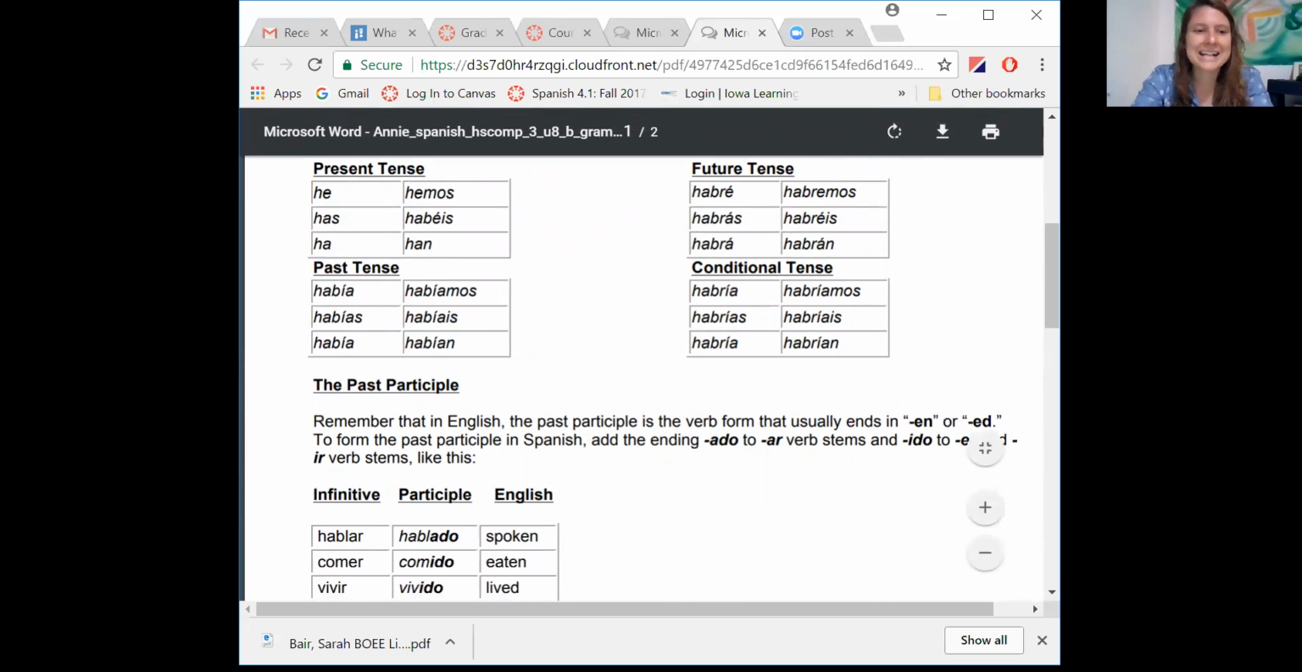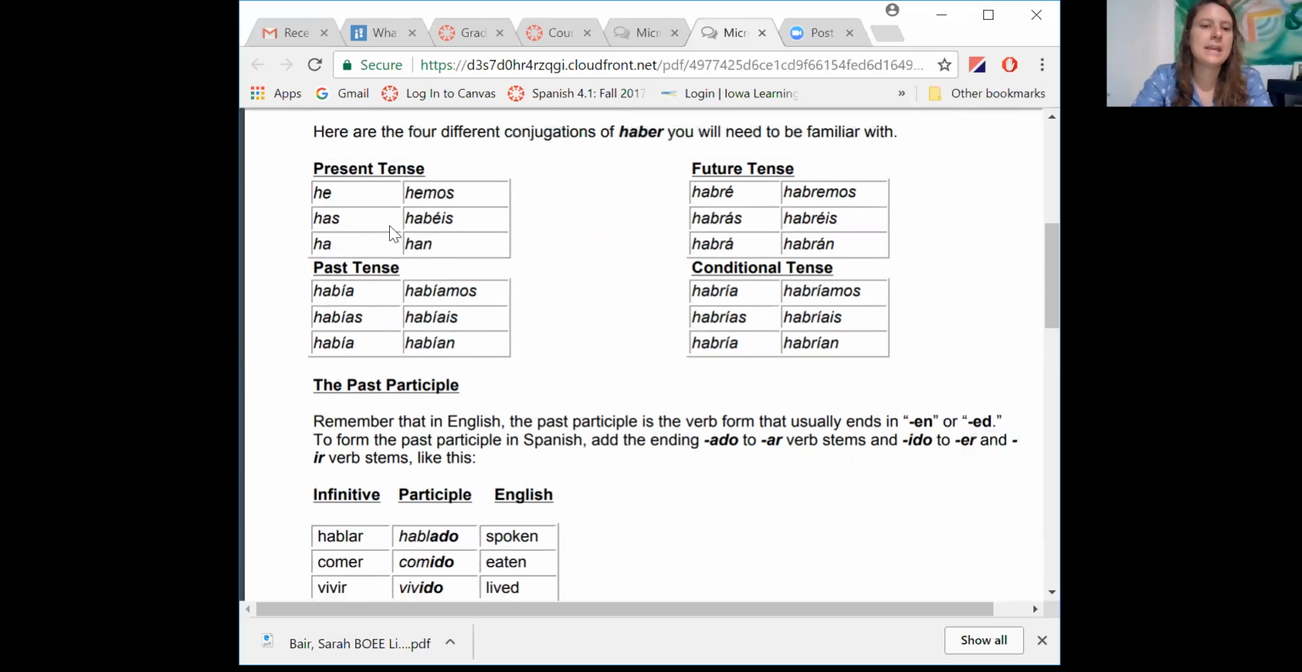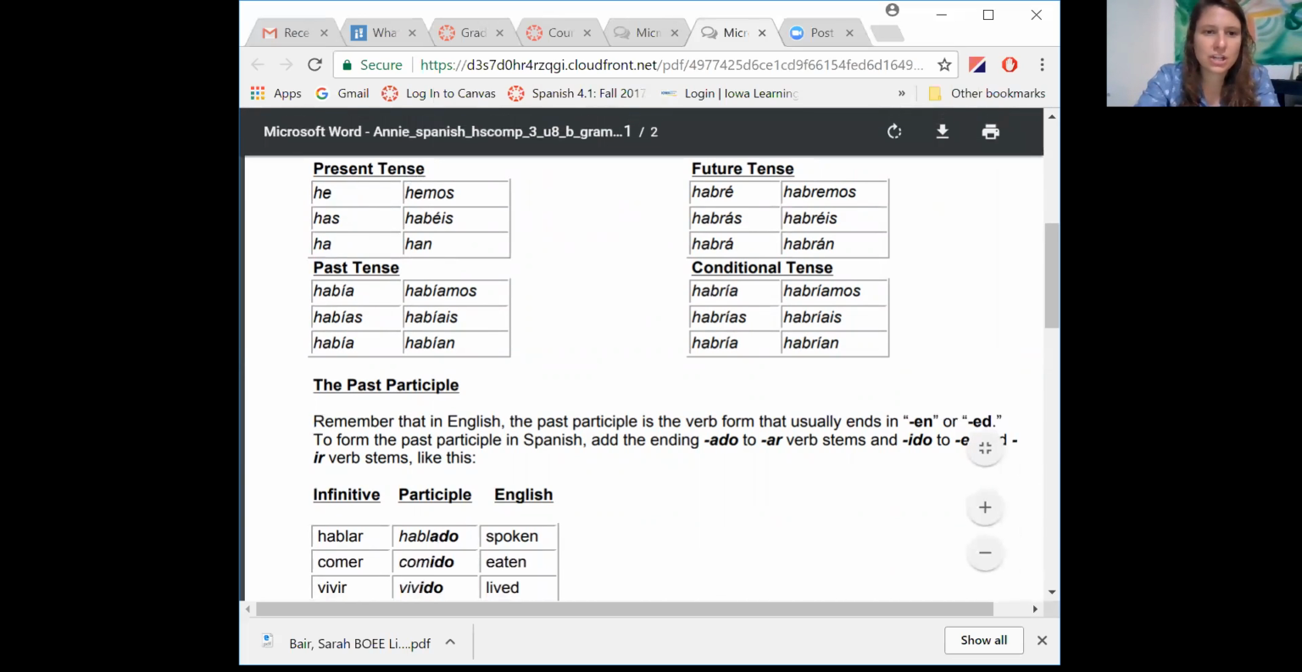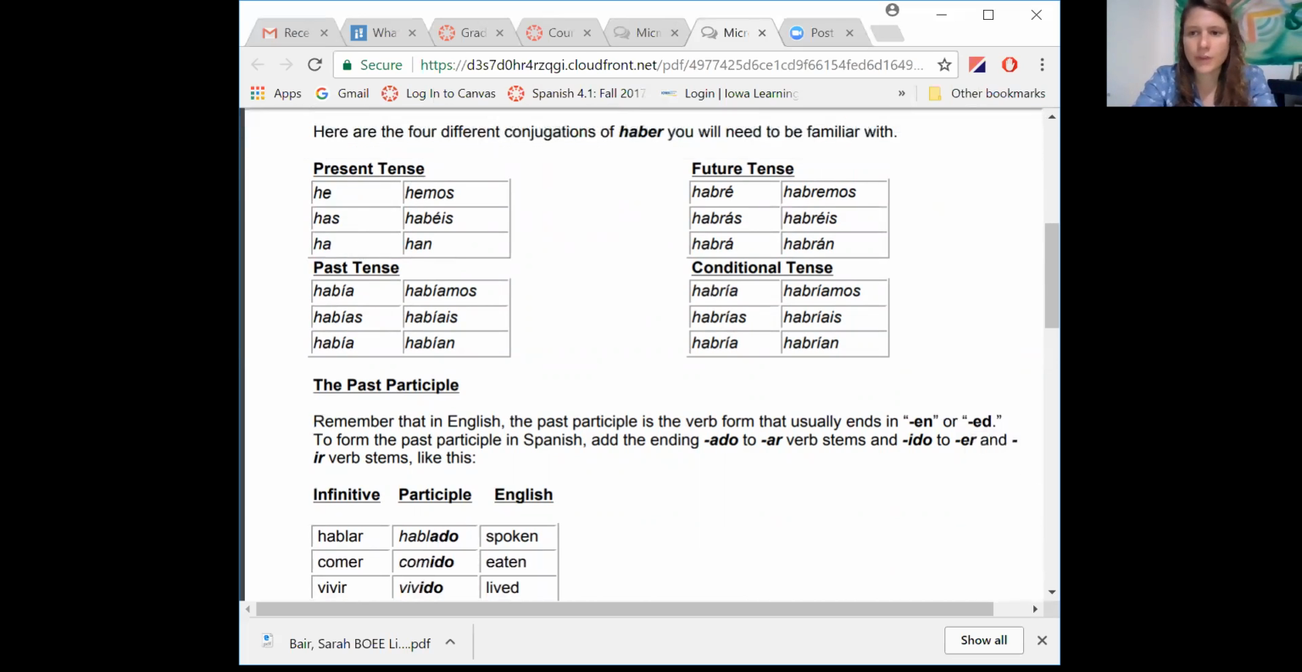Present tense. He, has, ha, hemos, habéis, han. That's the present tense. And then notice that the E here changes to the E here, the A goes to the A here, and the A goes to the A here. If I were you, I would just memorize all of these, and then I would put them on a blank sheet of paper as soon as you sit down to take the test, so you don't get confused.